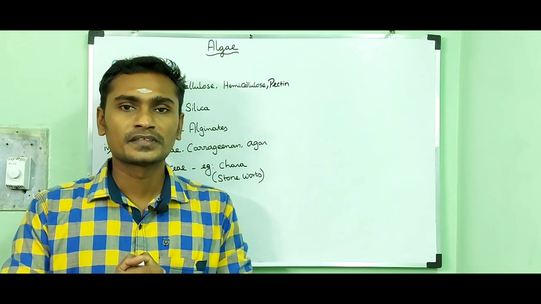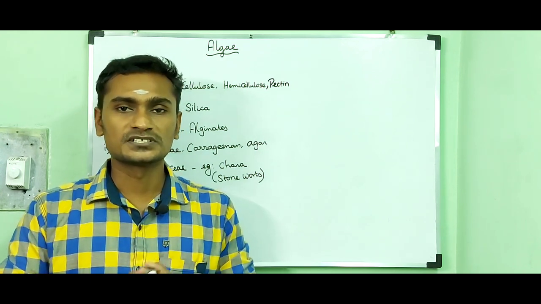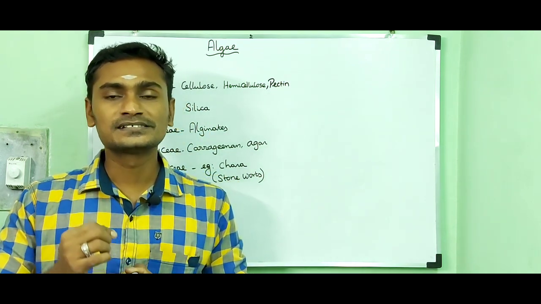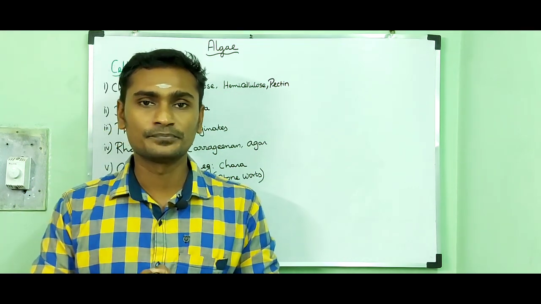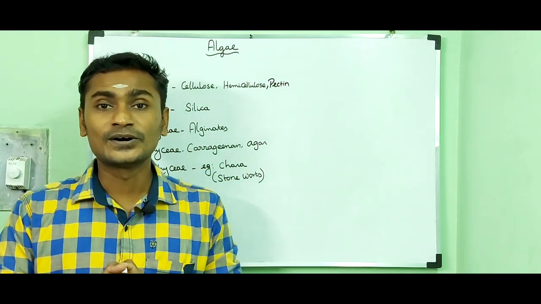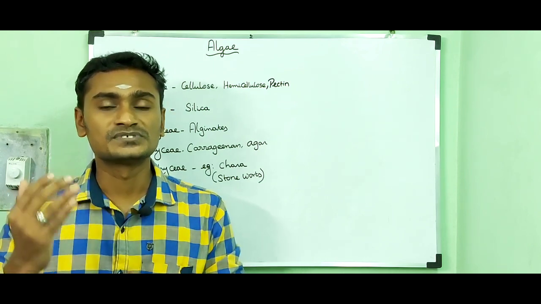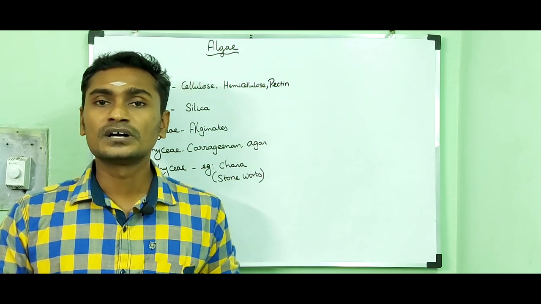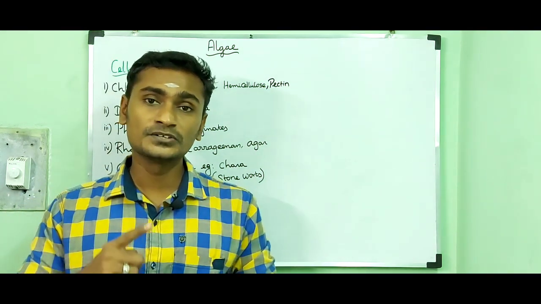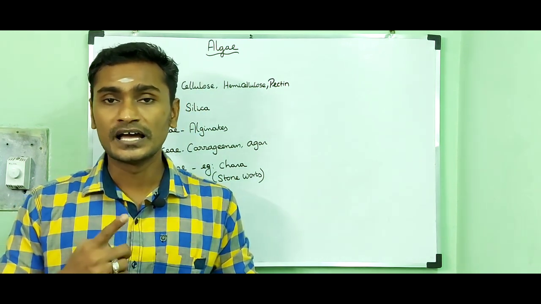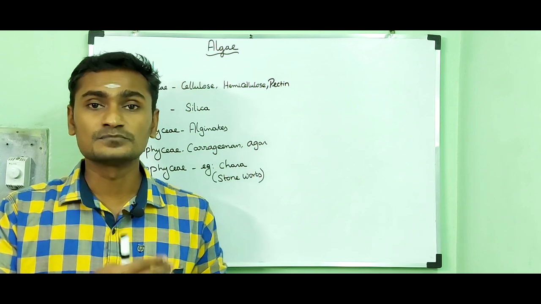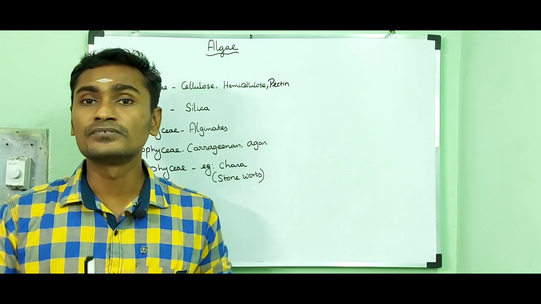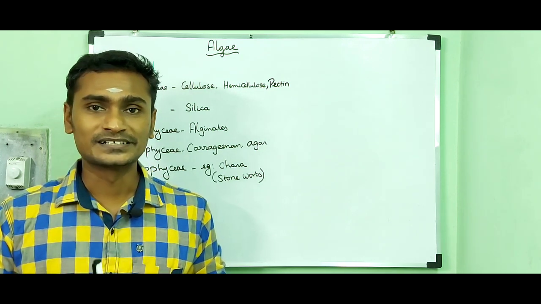Before we get into the topic, I would like to give you some more information about algae. Algae are eukaryotes, except blue-green algae, Cyanophyceae or cyanobacteria. Cyanophyceae come under the prokaryotic type of cell. They do not have a well-defined nucleus, they do not have membrane-bound organelles, and nucleolus and nuclear membranes are absent. While other algae are eukaryotic. They contain a nuclear membrane, nucleolus, well-defined nucleus, and membrane-bound organelles.